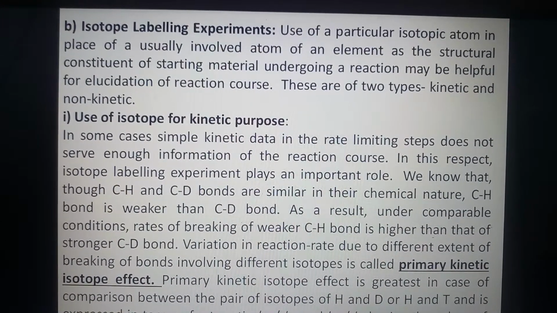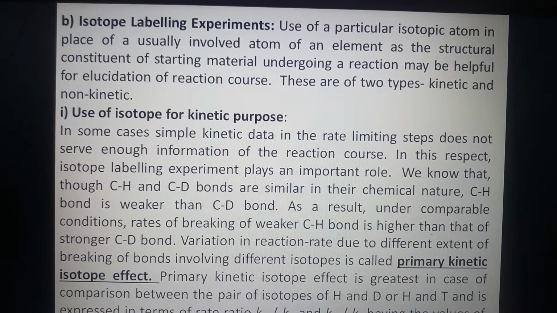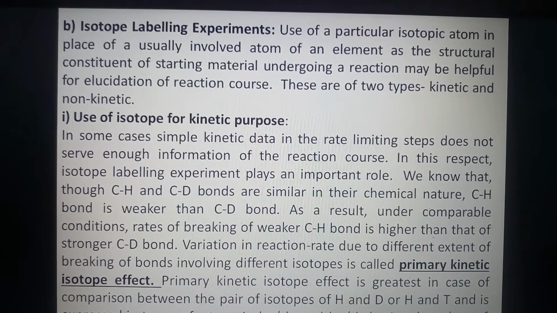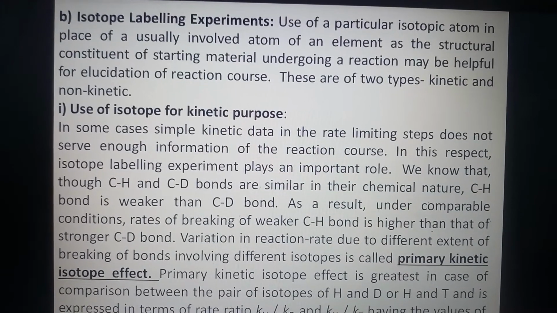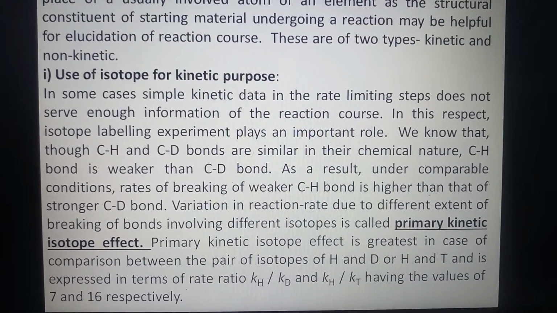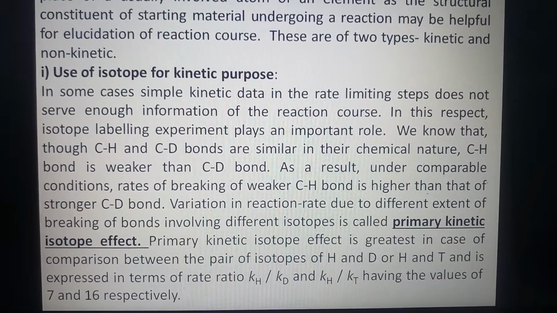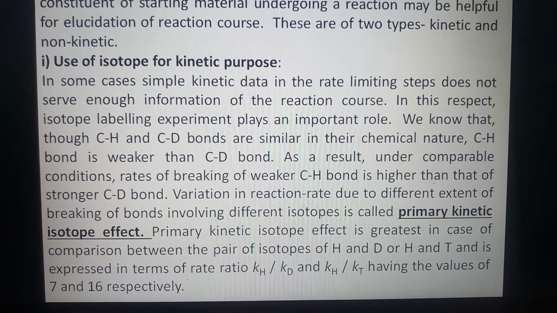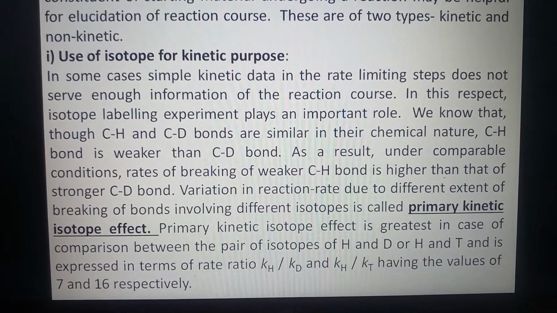As a result, under comparable conditions, rates of breaking of weaker CH bond is higher than that of stronger CD bond. Variation in reaction rate due to different extent of breaking of bonds involving different isotopes is called primary kinetic isotope effect.